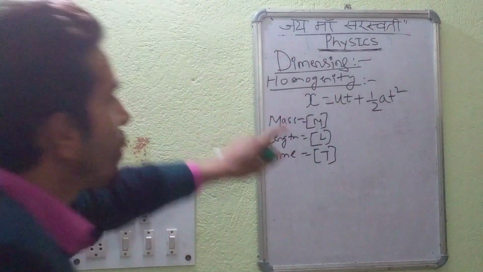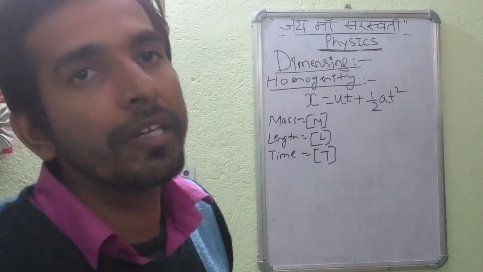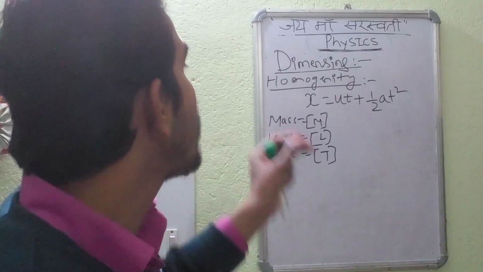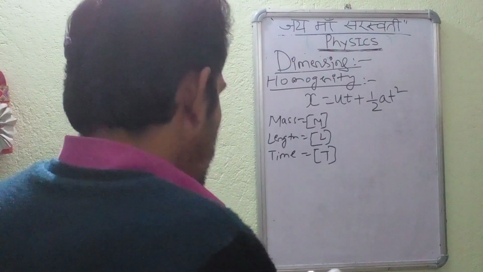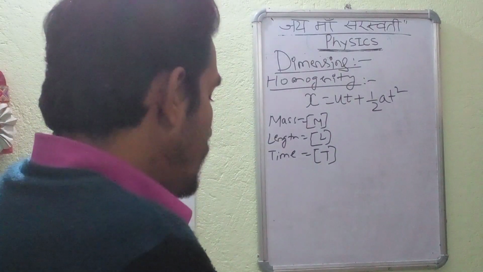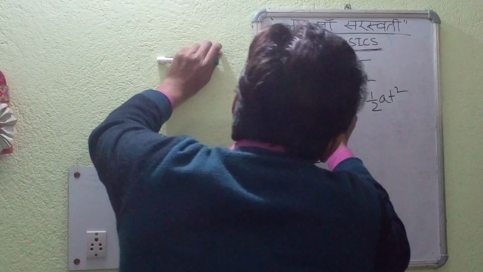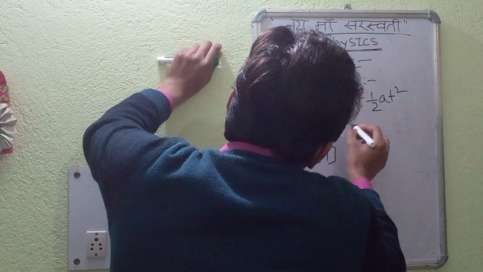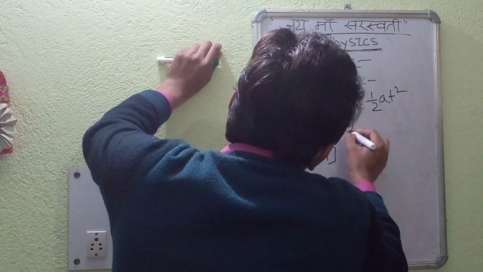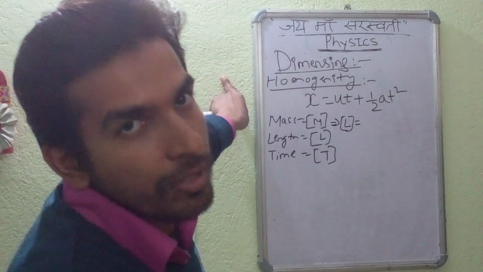So this is the basic notation, the way of writing the fundamental units in the context of dimensions. We will take the LHS and the RHS, and we will see how homogeneity prevails. When we take the LHS term, x is L. On the right hand side, we have ut, where u means initial velocity.